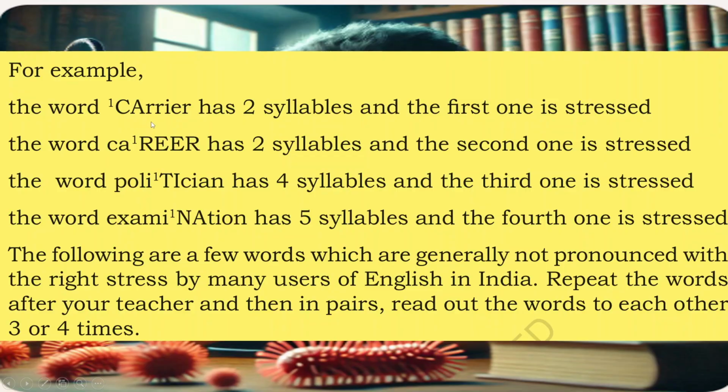Carrier. Carrier, two syllables. The first one is stressed. Career. The word career has two syllables and the second one is stressed. Here, carrier, career. The word politician has four syllables and the third one is stressed here. Ti is stressed. Politician. The word examination has five syllables and the fourth one is stressed.